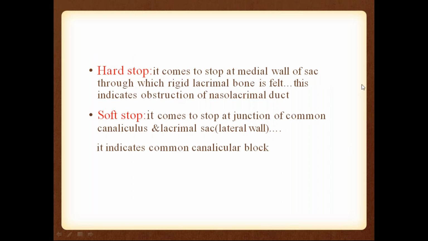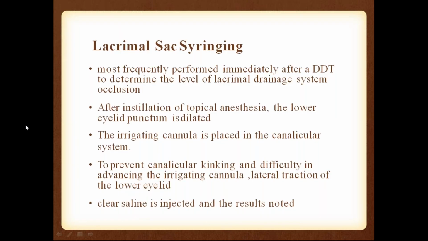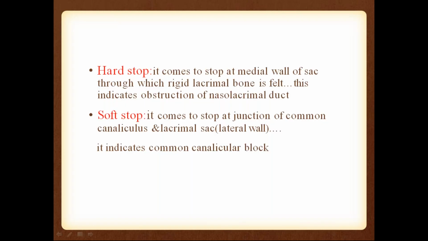It comes to a stop at the medial wall of the sac, through which the lacrimal bone is felt. You can see here, this is a soft stop and this is a hard stop. When you're keeping the probe inside, this is the lacrimal bone and it is directly hitting the lacrimal bone. When it directly hits the lacrimal bone, then it is called a hard stop.